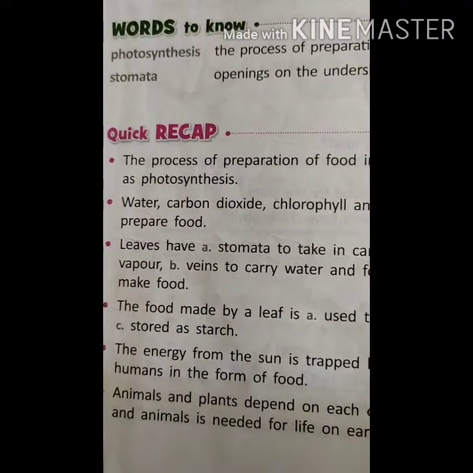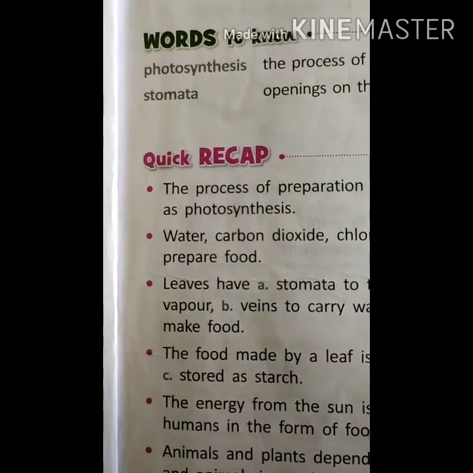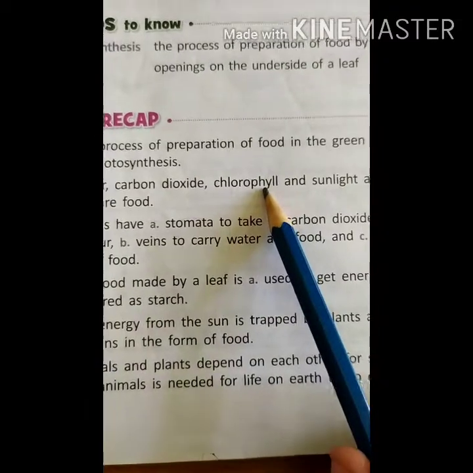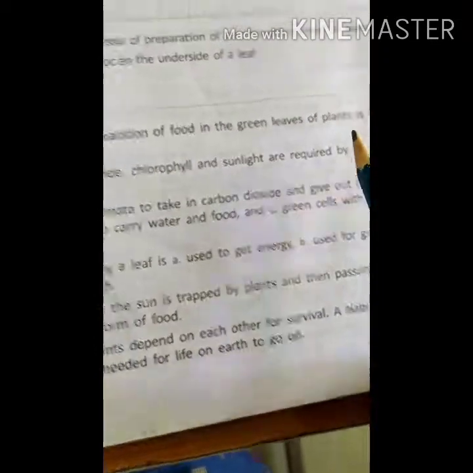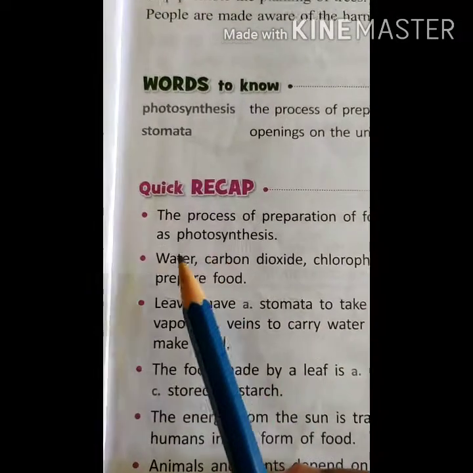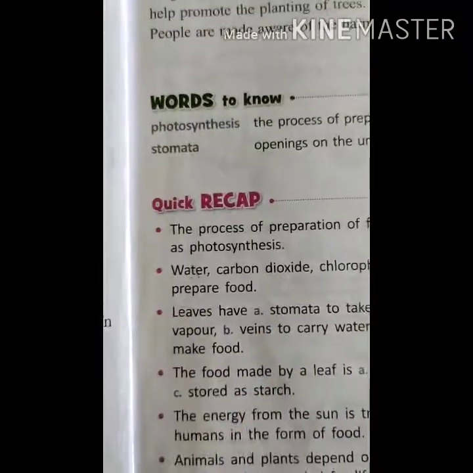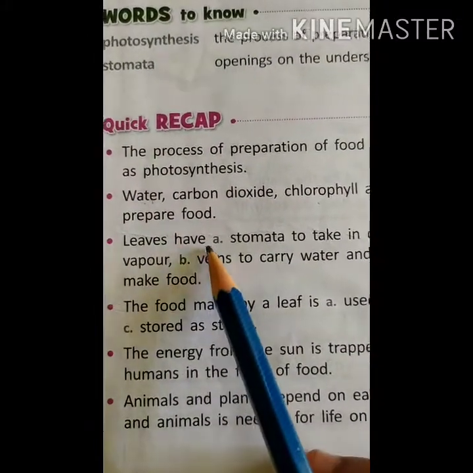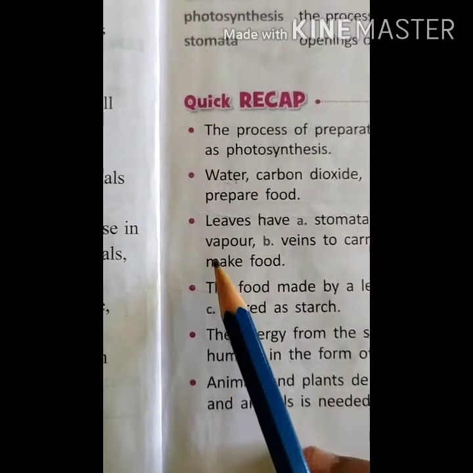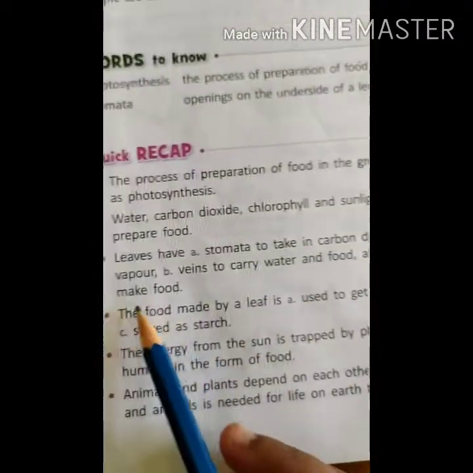This is a quick recap. Let us summarize it. The process of preparation of food in the green leaves of the plants is called photosynthesis. Next, water, carbon dioxide, chlorophyll and sunlight are required by the plants to prepare food, and that process is called photosynthesis. Leaves have stomata to take in carbon dioxide and give out oxygen and water vapor, veins to carry water and food, and green cells with chlorophyll to make food.